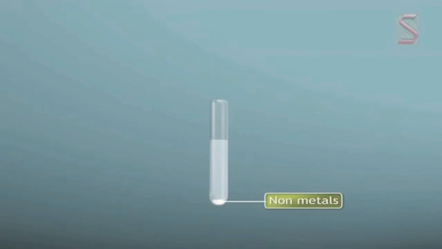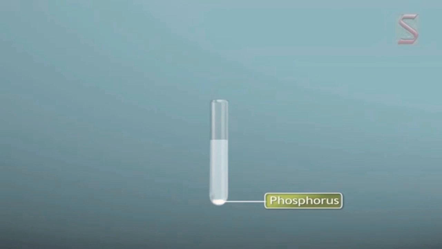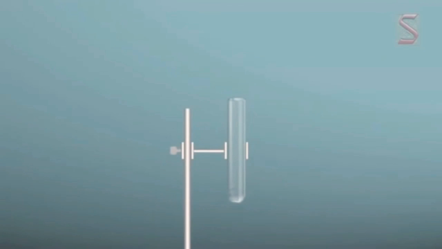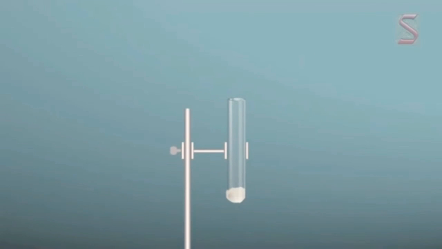Okay. Now let us see this activity. The non-metal I have taken is phosphorus. This phosphorus is very reactive in the air. That's why it is better to preserve the phosphorus in water. Now do you know the answer? Why does phosphorus have to be preserved in water? Because phosphorus is very reactive in air, so we need to preserve it in water.